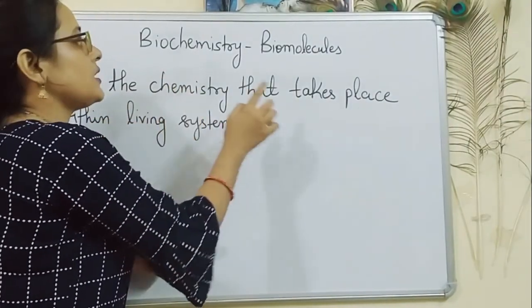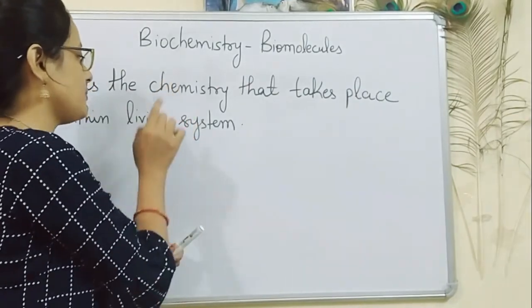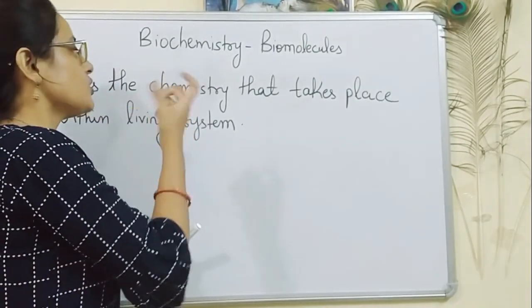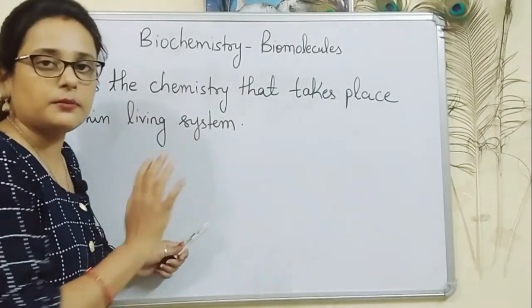Biochemistry is the chemistry that takes place within living system. So there are two terms over here. The first one is chemistry, the second one is living system. So if we will try to decode the meaning of these two terms, then the whole definition will become clear.